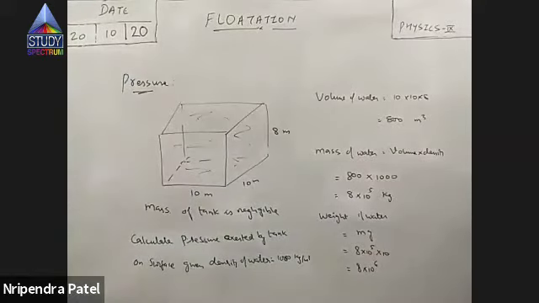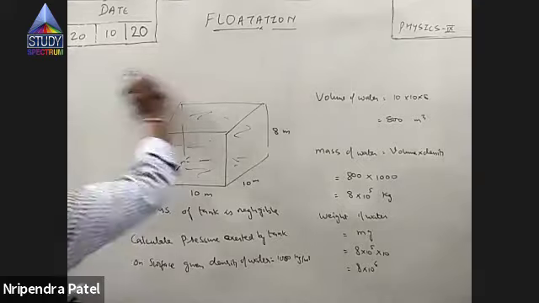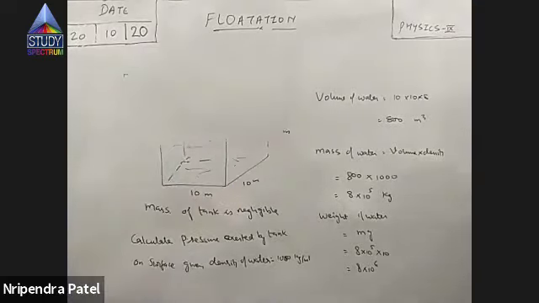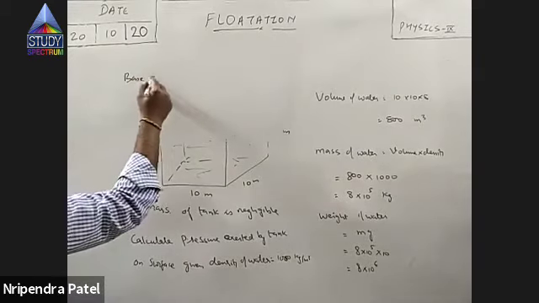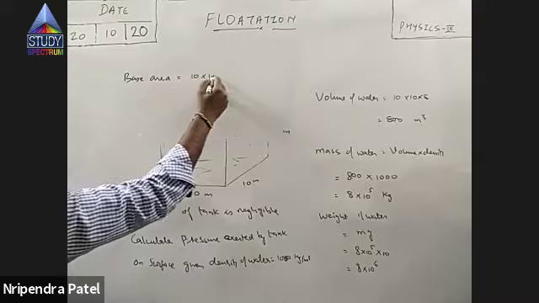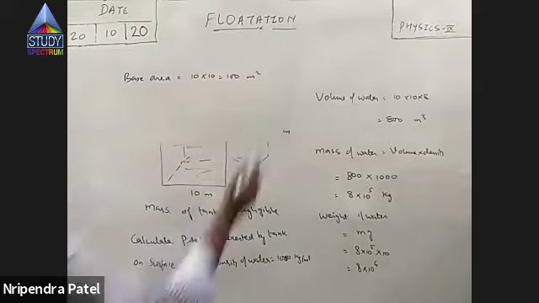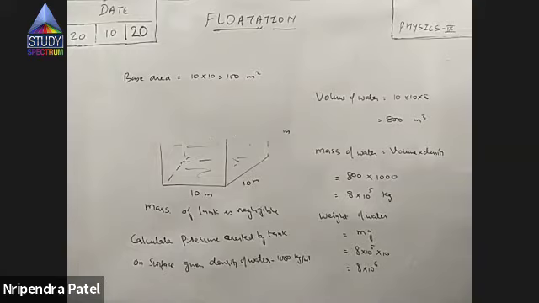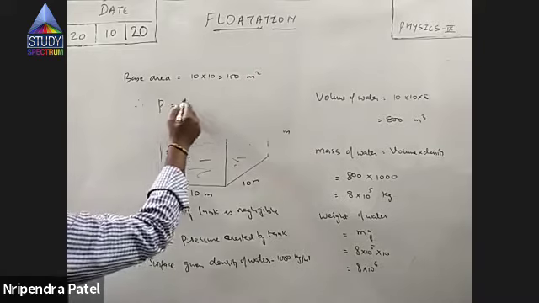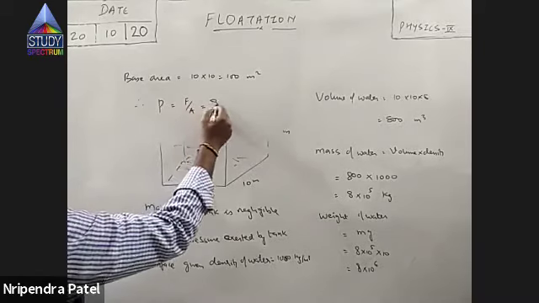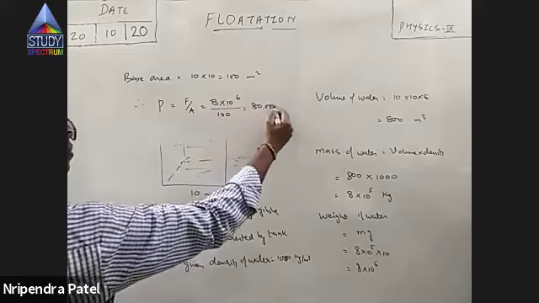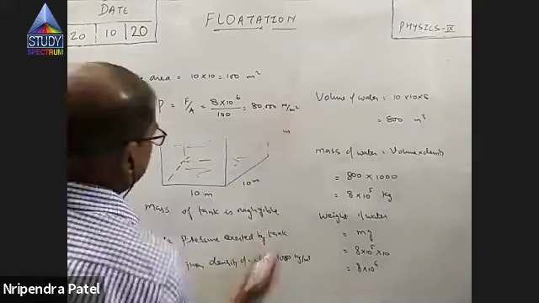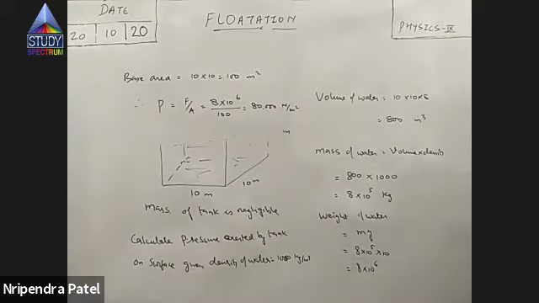Now, question is pressure. Pressure is what? Force per unit area. What is base area of the tank? Base area is 10 into 10. That is 100 meter square. So, base area is known. Now pressure is force by area. 8 into 10 raised to 6 upon 100. That is 80,000 Newton per meter square. That is 80,000 pascals. That's the answer.